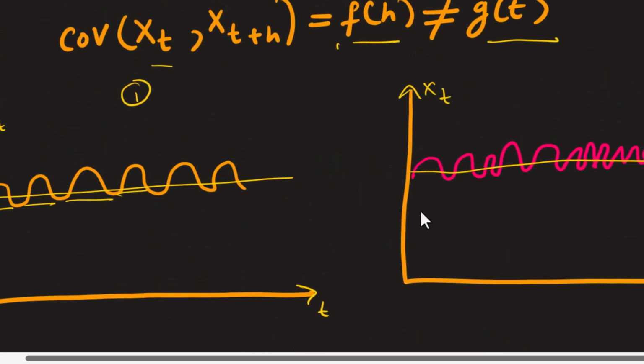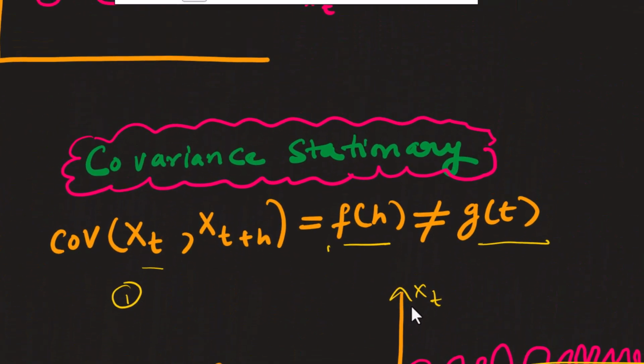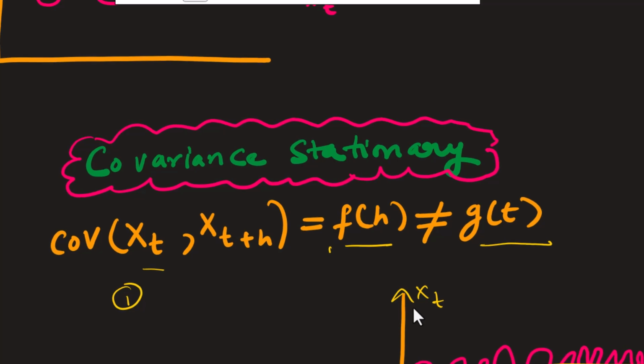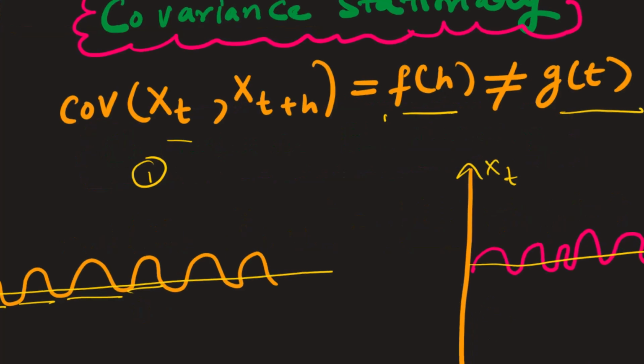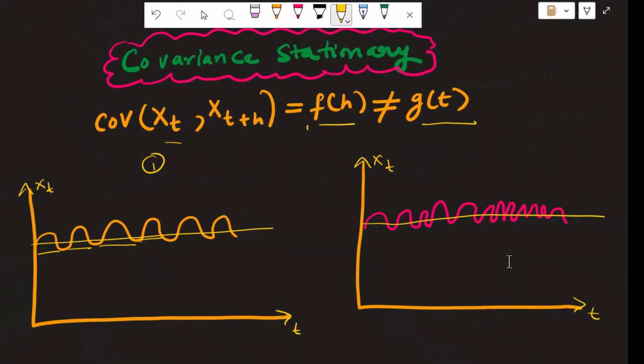And that is the third condition of covariance stationarity, which implies that the covariance between the variable at current time t and its lag value is a function of the lag and not a function of time. So if we have a look at series 1 over here, we will see that the distance between the lags remains constant, independent of time.